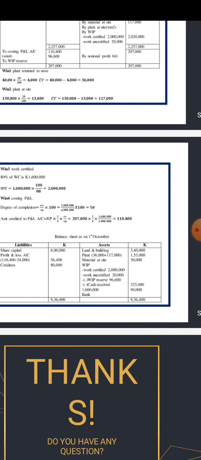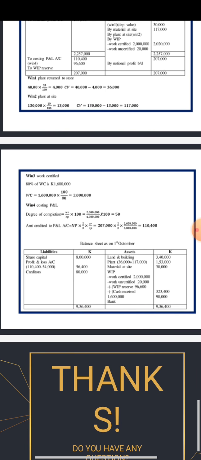You see, work in progress reserve. We need to subtract this reserve value, 96,600, because work certified and work uncertified make 100% of it.